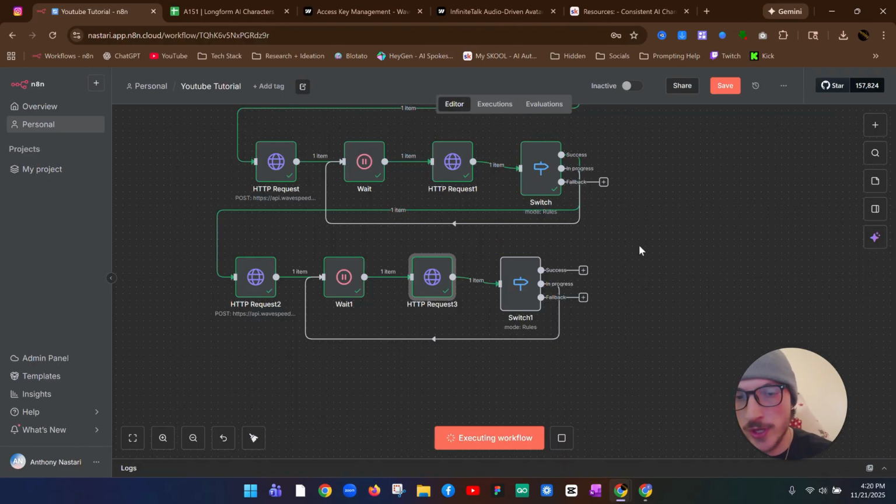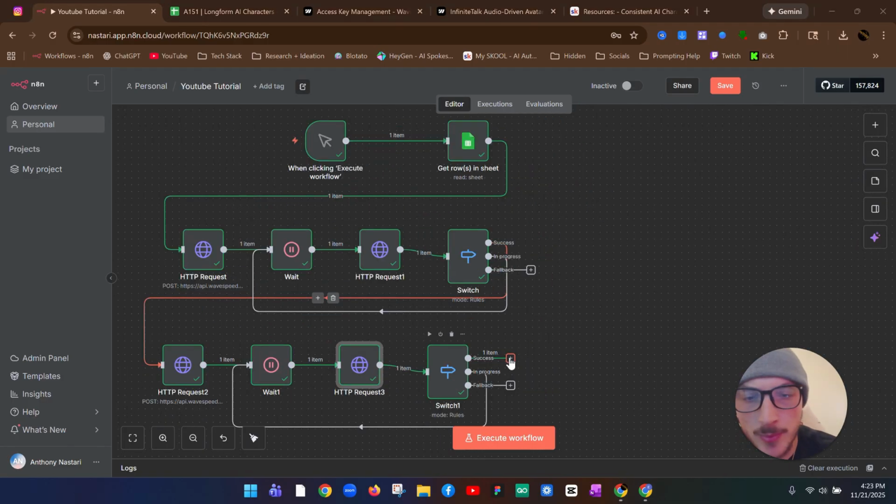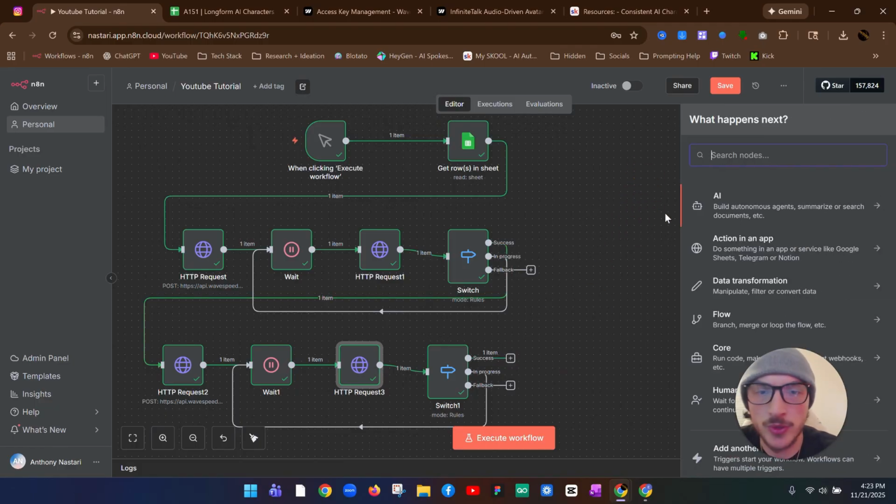So then you can just run the switch node. It's going to pass through because it was successful. But if it wasn't ready yet, it would go back to the in progress. It would wait another 30 seconds, and then it would check again. If it wasn't, it would just keep going, and it would just keep going until it was ready. So now for this final step, we can drag this over here and do another Google Sheet node.